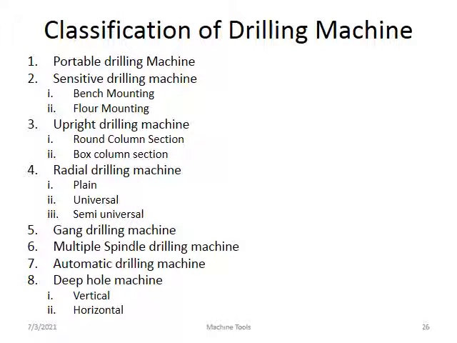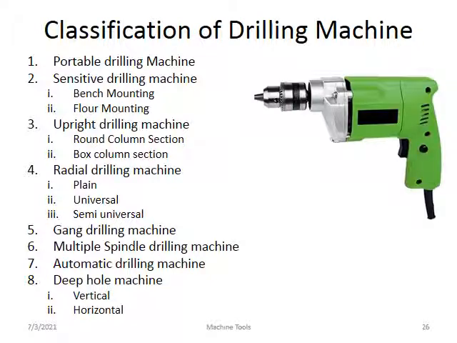These are again classified into two groups, vertical and horizontal. From the examination point of view, you can concentrate on the industries and applications where these are used. Most probably 95 to 99% of use is in the radial drilling machine and the upright drilling machine, along with the sensitive drilling machine. These two, the sensitive and the radial drilling machine, we will study in detail one by one. First you can go for the portable drilling machine.